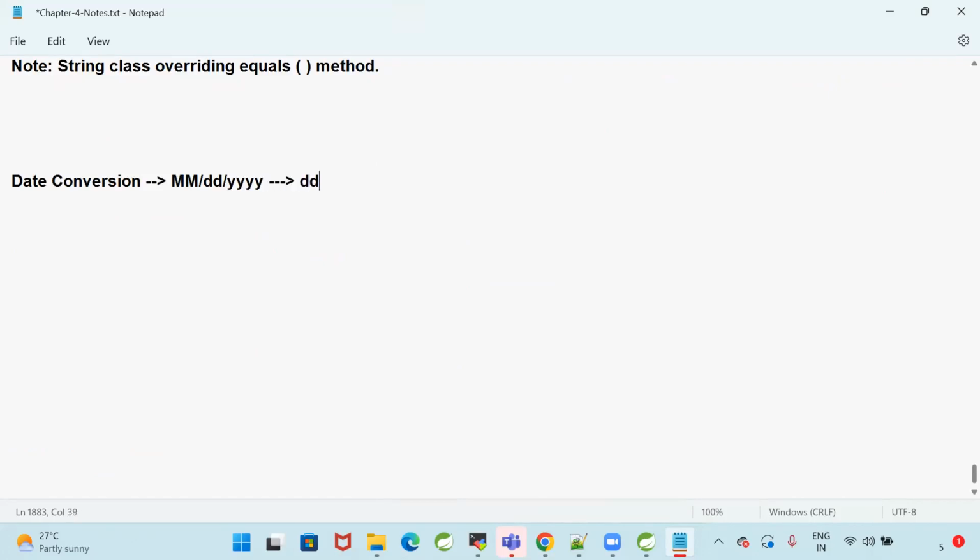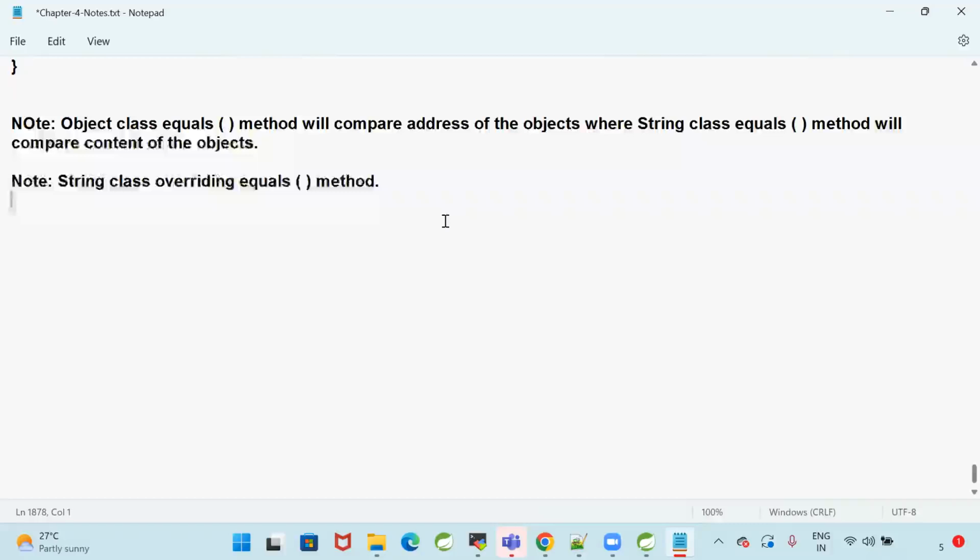I want to convert this value to ddyy. So these date conversions are common across the project. Anybody in the project can use that method to convert the date. The methods which are common across the project, which we will be using in multiple classes in the project, then we will go for static methods. Otherwise we will go for instance methods.